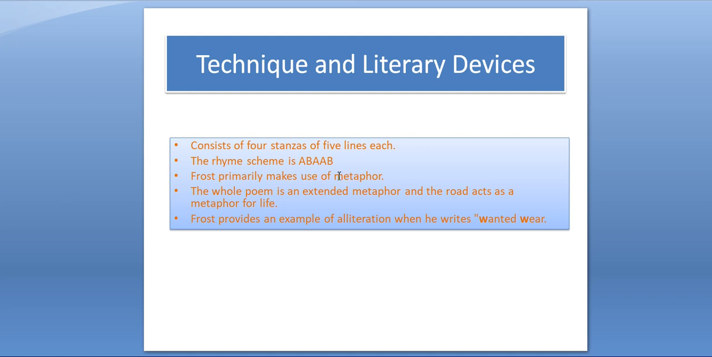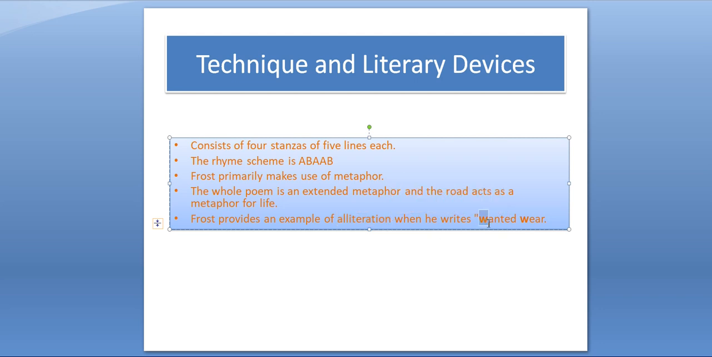And the poem primarily makes use of metaphor. Now we'll talk about literary devices. So metaphor is used, and I'm sure you know what metaphor is. A metaphor is a comparison between two dissimilar things, and it is an indirect comparison. So how is metaphor used? He is comparing the road to the journey of our life, and the divergence of the road to the choices that we make. The whole poem is an extended metaphor. It is a very large metaphor, and the road acts as a metaphor for life. And another figure of speech, alliteration, is used. What is alliteration?